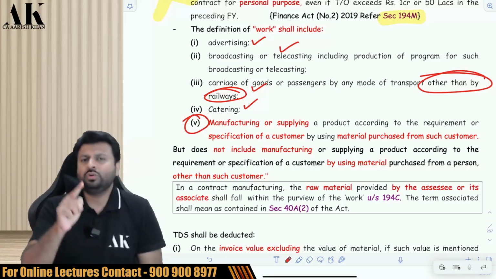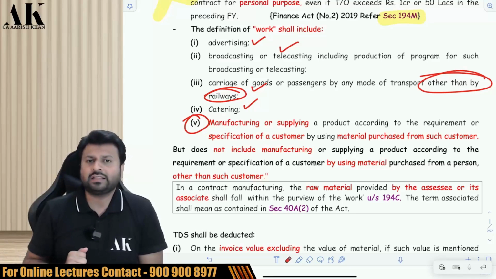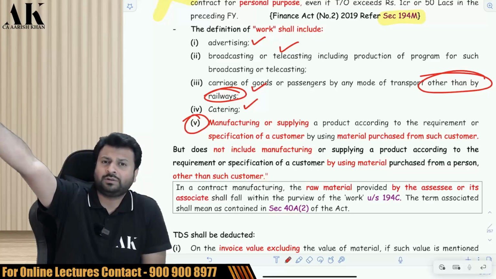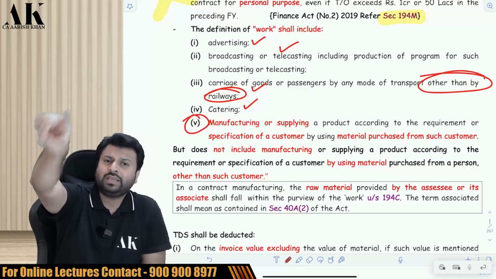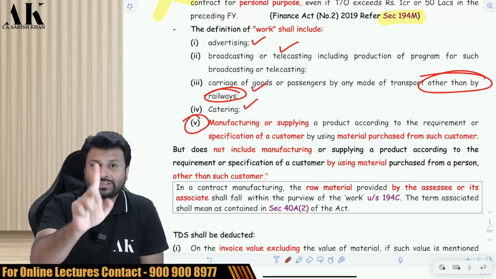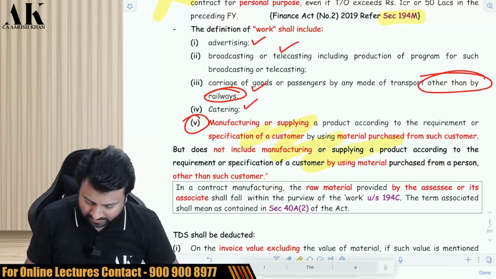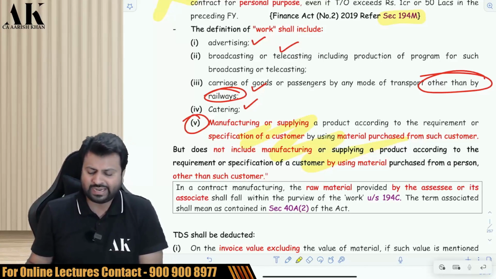Now second example, suppose I come to you and tell you I want a suit, and you ask me where you will get the cloth from. I say you manage from wherever you want. Now suppose you go to some third party and purchase the cloth, and you make the suit and then give it to me, it's a pure sale. In that case, TDS is not required to be deducted. Be very careful. This is what the provision has to say over here.